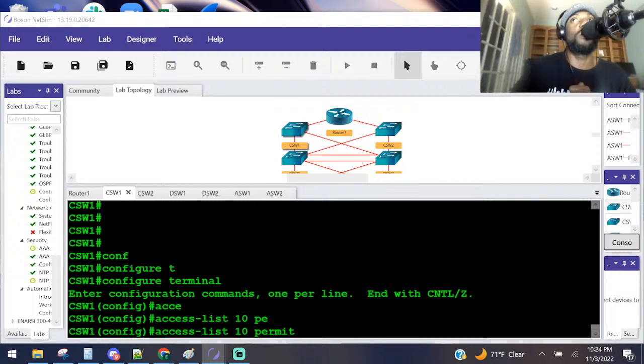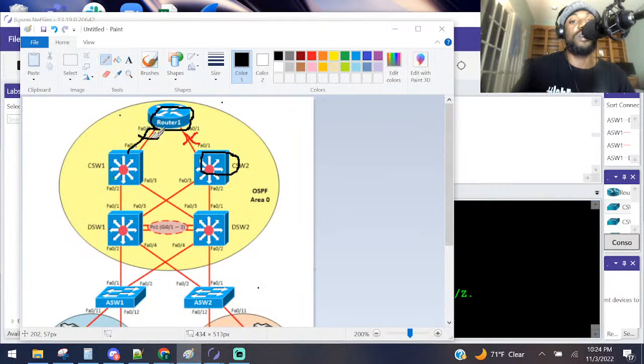Might have to look at the back of the book for this one. I know we got to create an access list of 10. We just do 10 right there, but who are you permitting? Just router 1? That interface that's right there. So we're just going to permit only this interface right here.